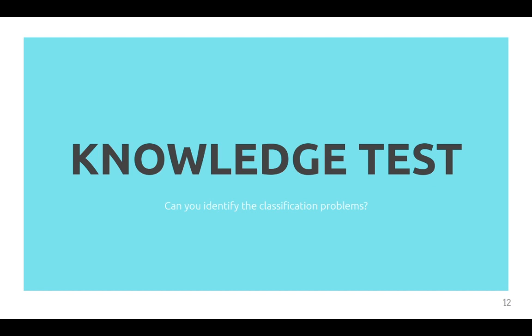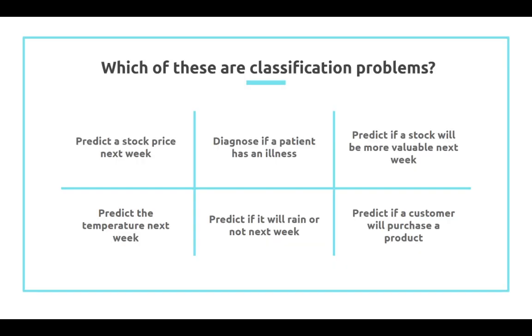Can you identify the classification problems? Which of these problems are classification problems? 1. Predict a stock price next week. 2. Diagnose if a patient has an illness. 3. Predict if a stock will be more valuable next week. 4. Predict the temperature next week. 5. Predict if it will rain or not next week. And then 6. Predict if a customer will purchase a product. There's more than one that is a classification problem, so you're looking for multiple.